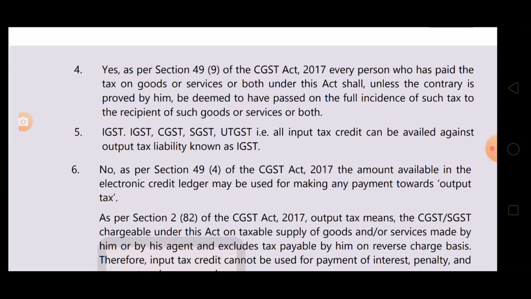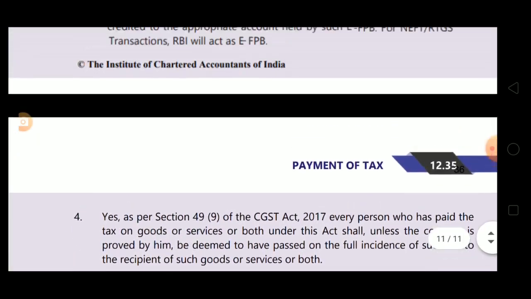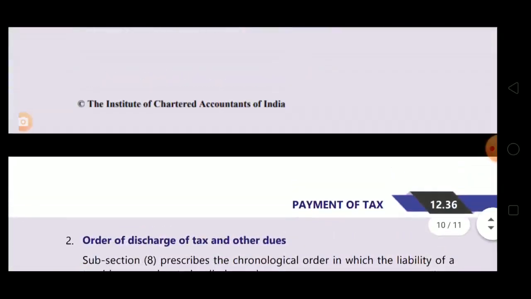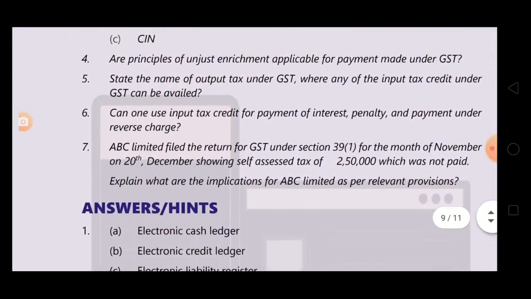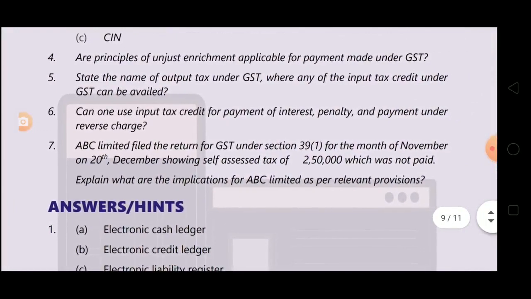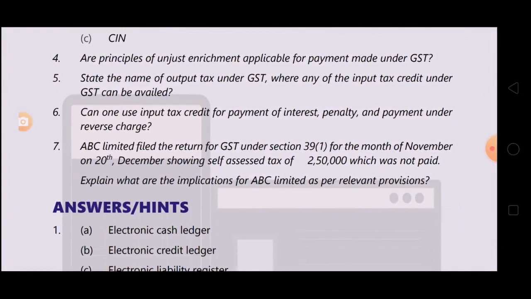Okay. Now next one, answer number 5. So read question 5, then we'll do answer 5. State the name of output tax under GST where any of the input tax credit under GST can be availed. So that output tax under GST is IGST, where any of the ITC can be availed.